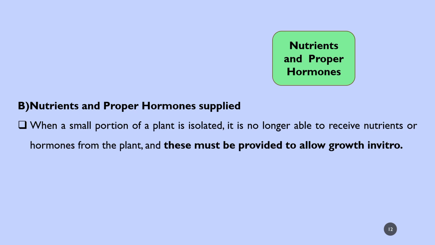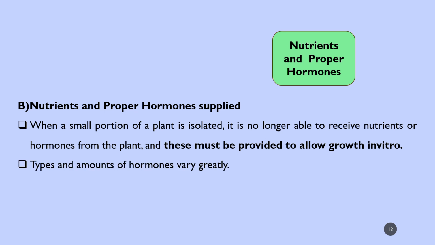The next one is nutrient and proper hormone supply. Nutrients and proper hormone supplies are needed. When a small portion of the plant is isolated, it is no longer able to receive any nutrient from the plant because it is already isolated. So you have to supply hormones, which it will not get from the plant. These must be provided to allow growth in vitro. So it should be supplied.